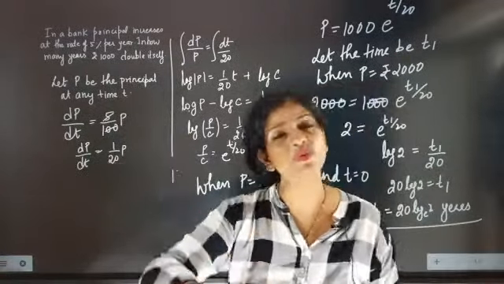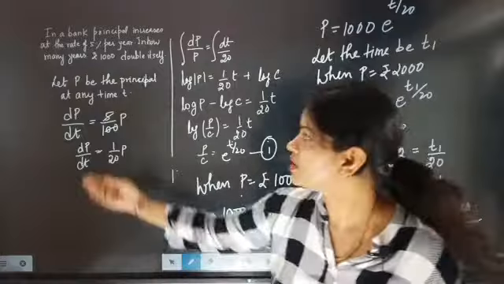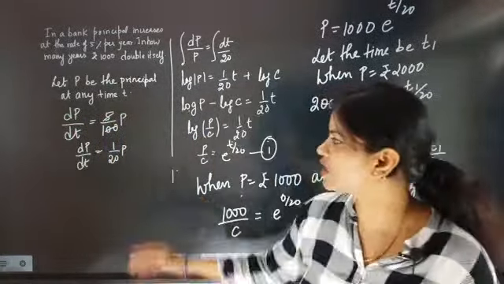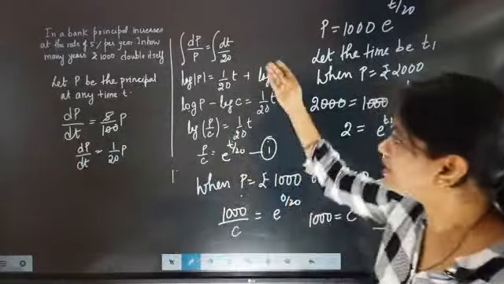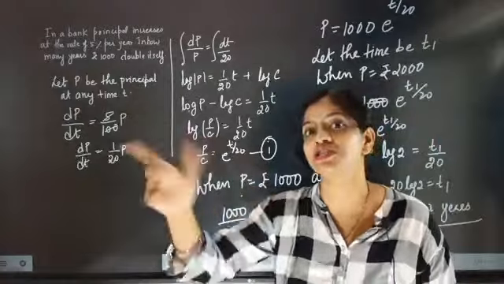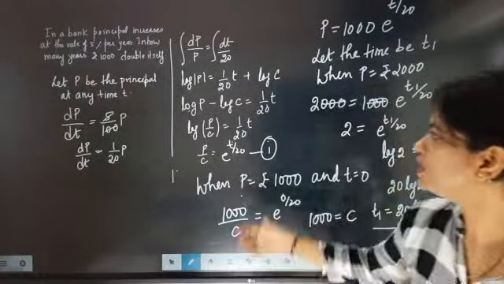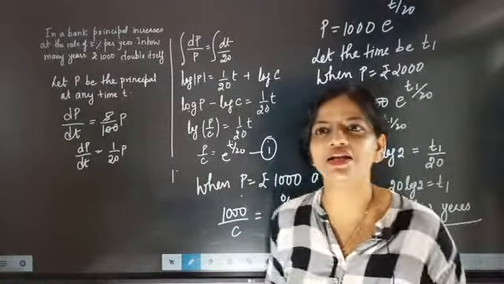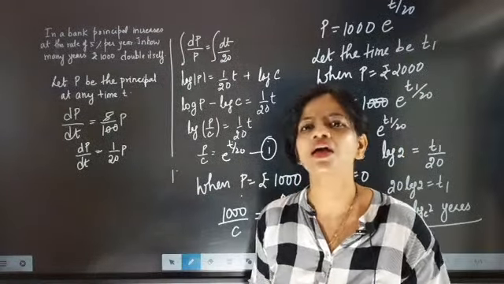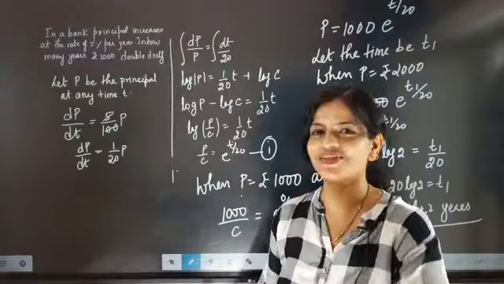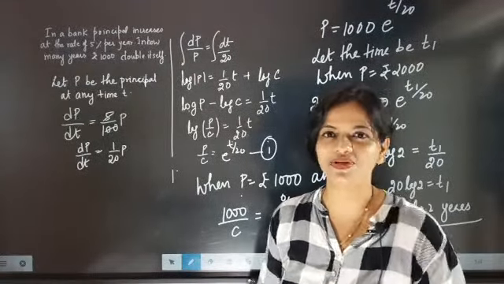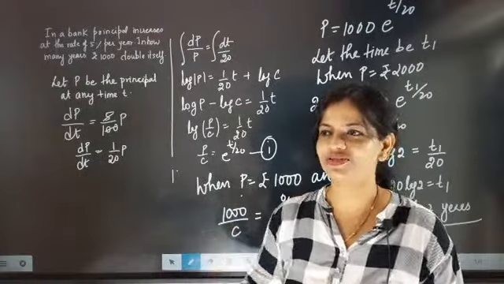Since principal is increasing with time, dp by dt equals 5% increment, so 5 by 100 into p. So now dp by dt is there, we integrated it, we got an equation. After getting the equation, I told you why I applied log c. I have informed that also. So now the bank is telling that today I went for depositing 1000 rupees and I'm going to ask the banker, hey, today I deposited 1000 rupees. When am I going to get double, when my interest is 5, when principal is increasing 5%, so 5% per annum,